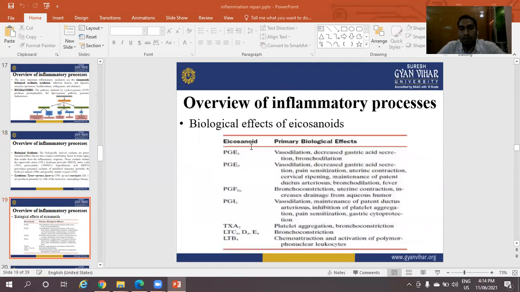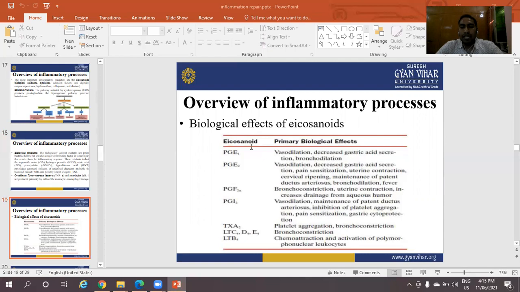Biological effects of eicosanoids. PGE1: vasodilation, decreased gastric acid secretion, bronchodilation. PGE2: vasodilation, decreased gastric acid secretion, pain sensitization, uterine contractions, cervical ripening, maintenance of patent ductus arteriosus, bronchodilation, fever. PGF2: bronchoconstriction, uterine contraction, increased drainage of aqueous humor.